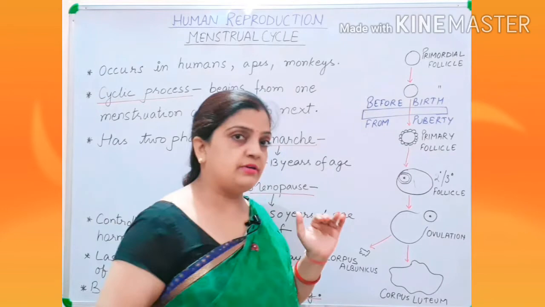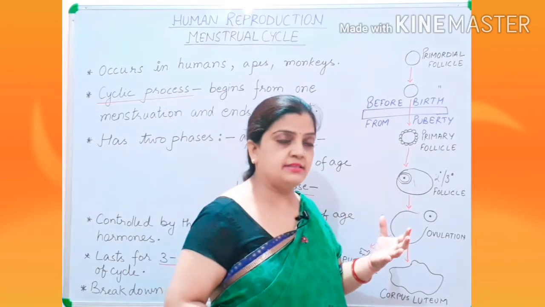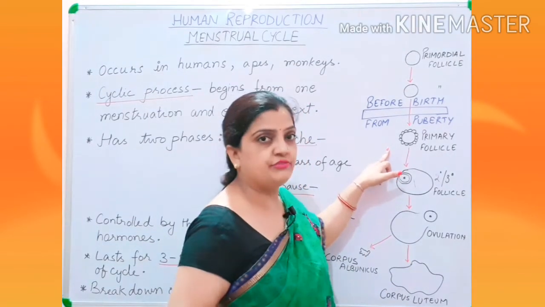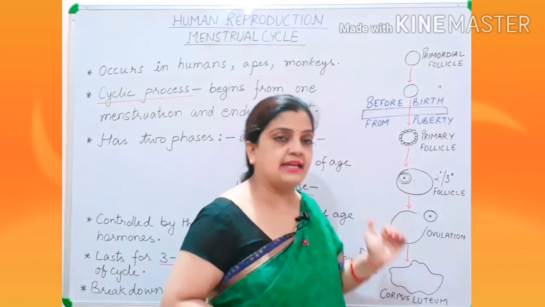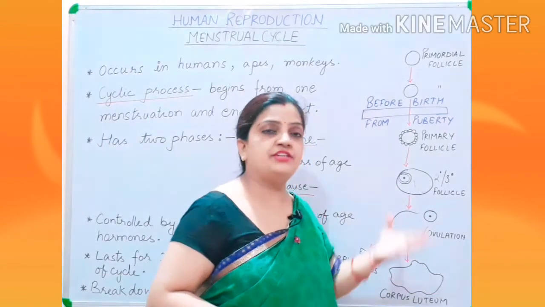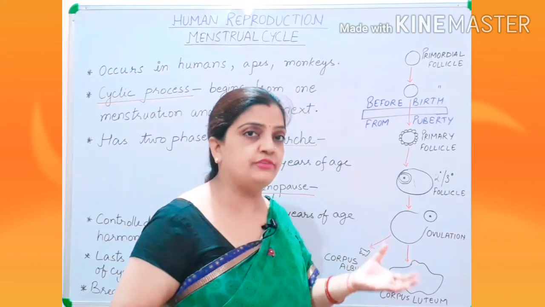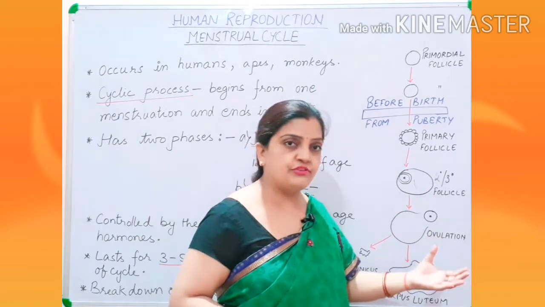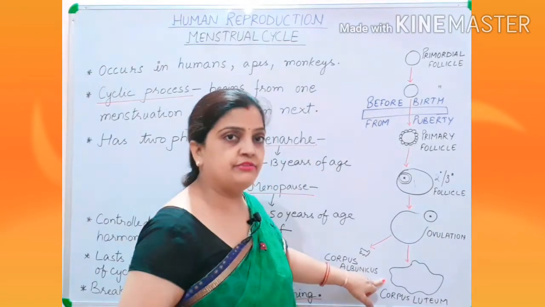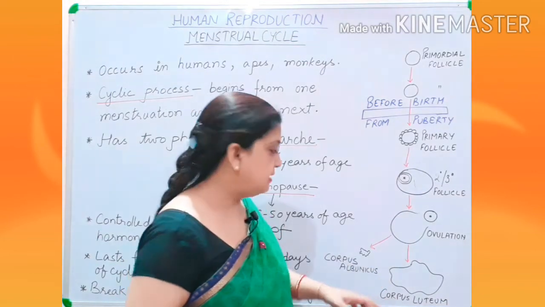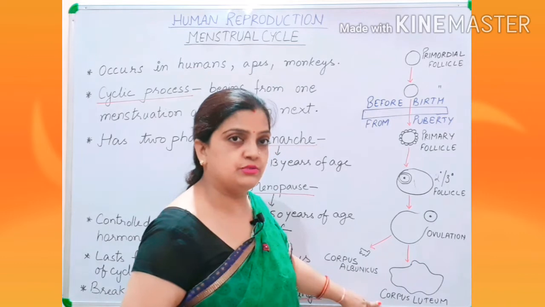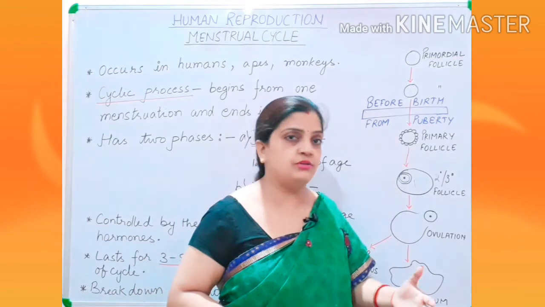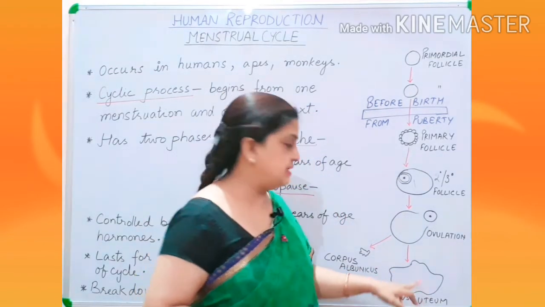So children, if you remember, I told you all that the primary oocyte gets surrounded by granulosa cells and they convert into primary follicle. Then it develops into secondary and tertiary follicle and changes into Graafian follicle, which is a mature follicle. Now ovulation occurs, ovum is released out from Graafian follicle. Now the Graafian follicle gets maintained and it changes into corpus luteum, and this corpus luteum is responsible for the secretion of progesterone hormone if fertilization occurs.